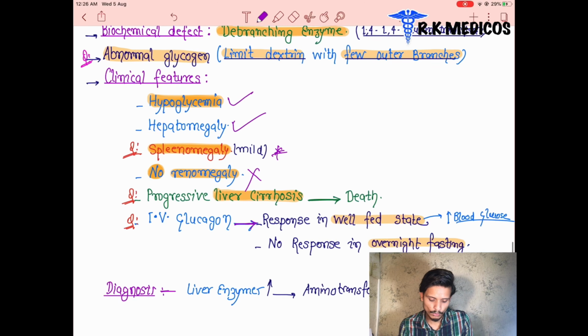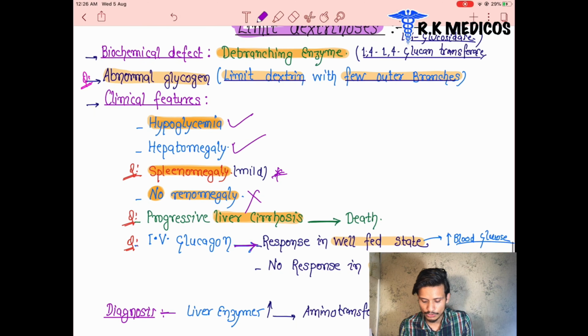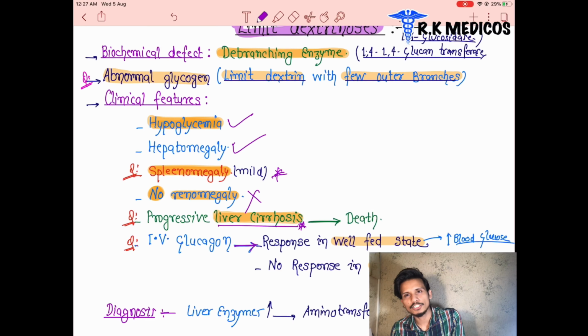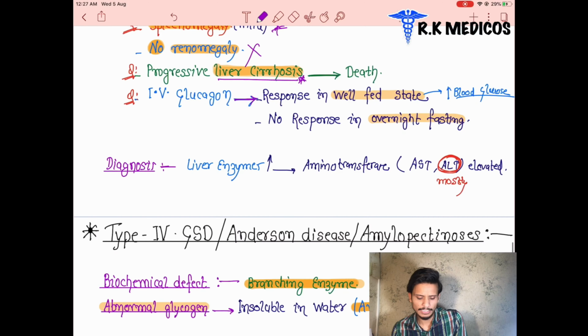Next we can see progressive liver cirrhosis. Liver cirrhosis occurs in the patient, and it leads to the death of the patient. So in Cori's disease, the cause of death is basically liver cirrhosis. If the patient suffers for a long time from this disease, the progression leads to the death of the patient.